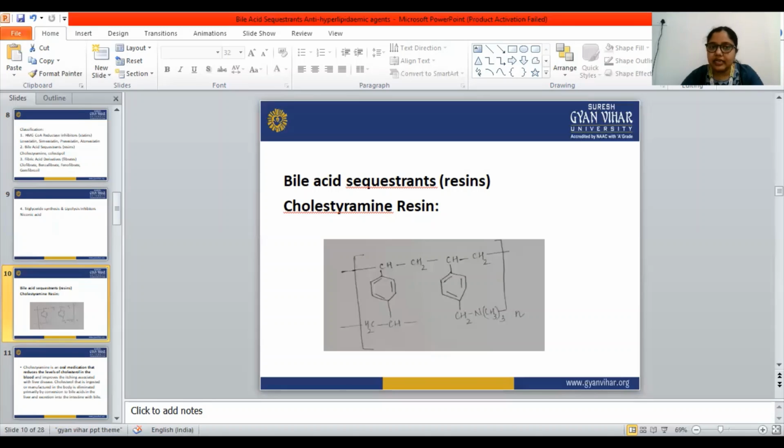That increases the conversion of cholesterol into bile acid. Normally, cholesterol is converted into bile acid. Here, cholestyramine binds with the bile and prevents its reabsorption in the liver, so the synthesis of the bile acid is increased, as cholesterol is converted into bile acid. When this conversion increases, the blood level of cholesterol will be reduced. So this is the mechanism of action of cholestyramine.